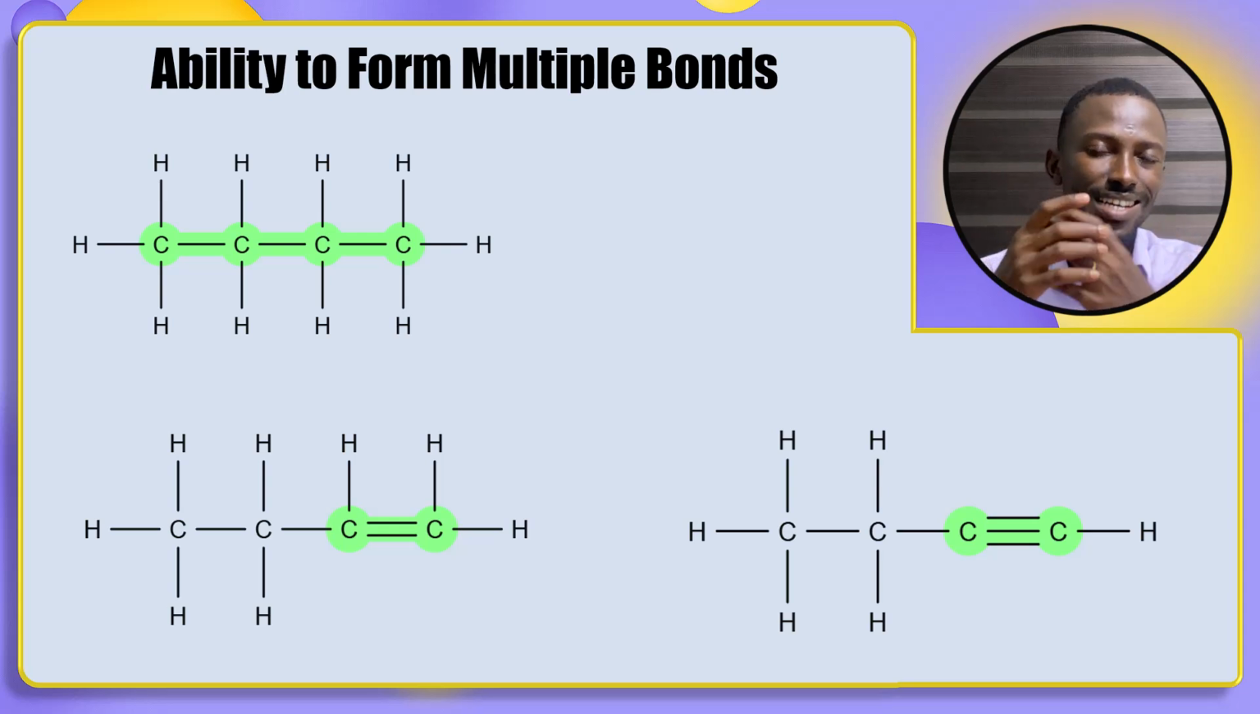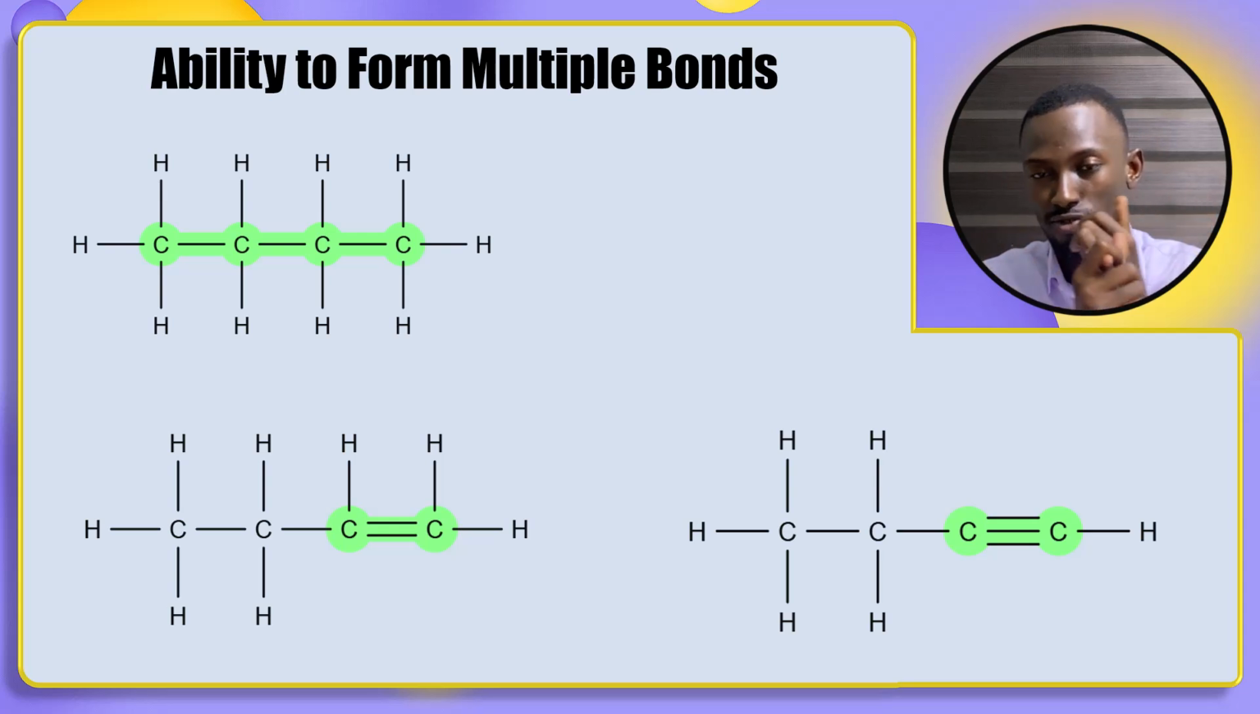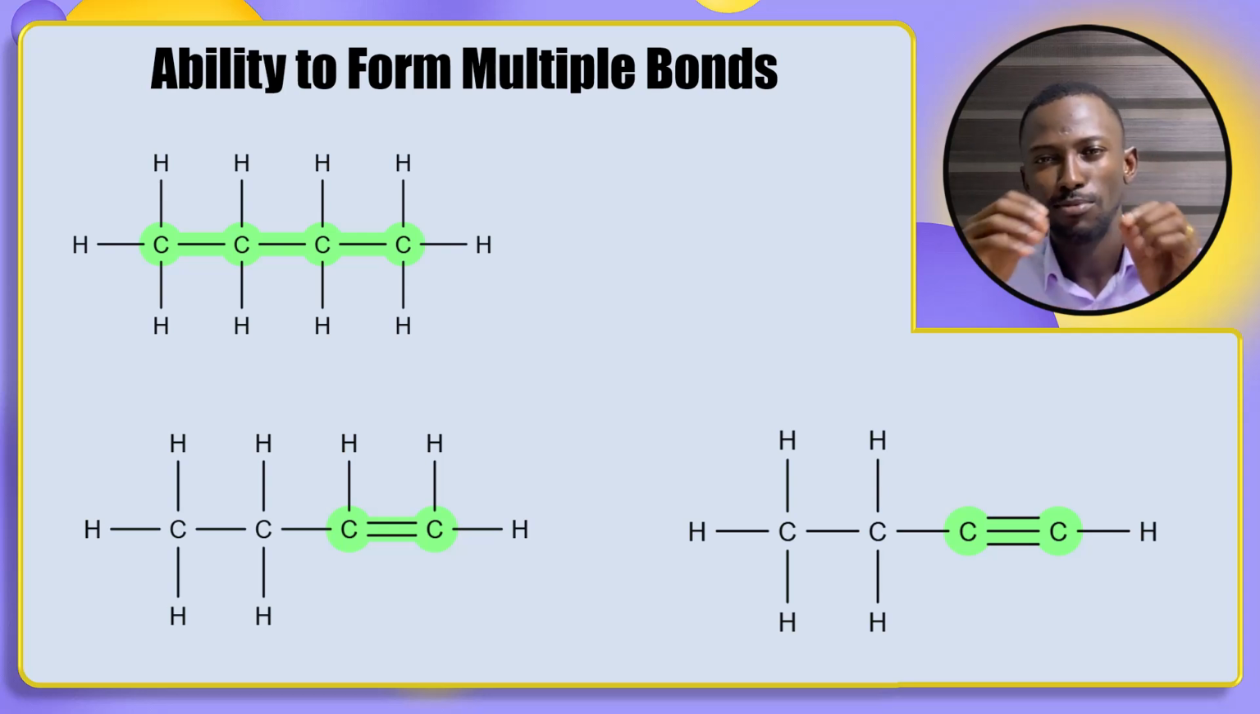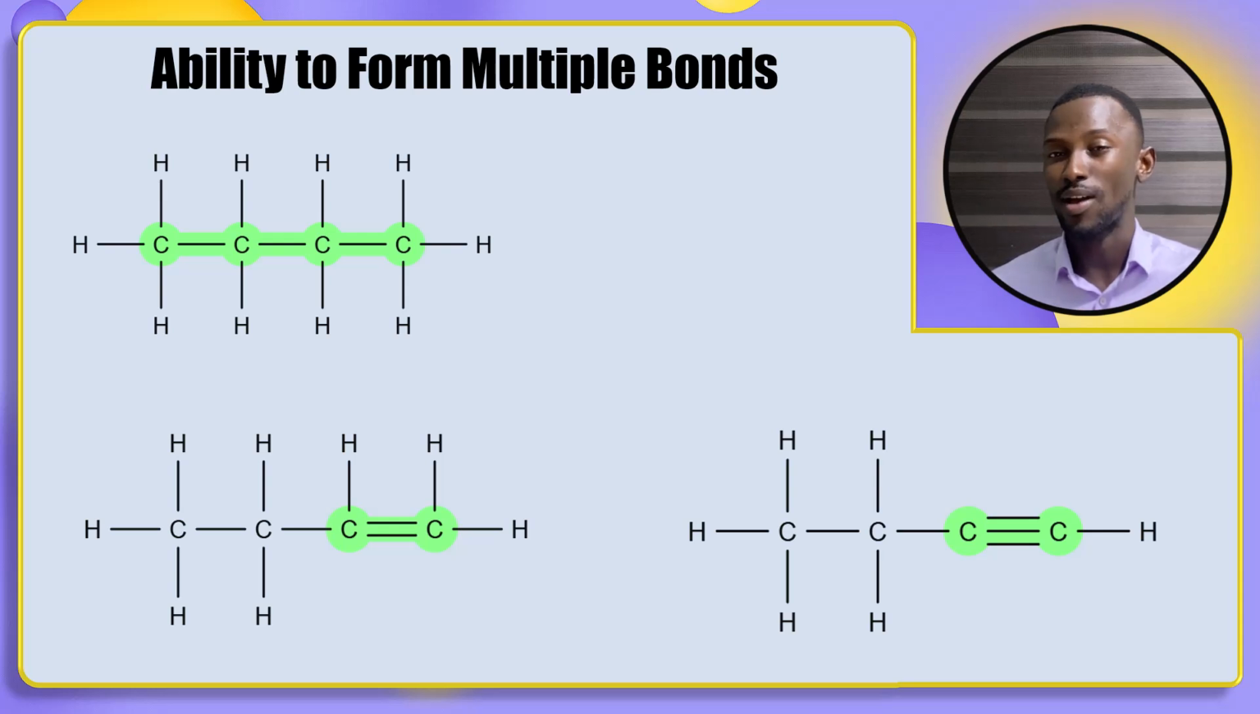So far we've seen carbon's ability to undergo tetravalency, catenation, and its ability to form multiple bonds. It's because of these unique properties that carbon is able to form the thousands or millions of compounds that we know around us. Something that no other element is able to replicate.